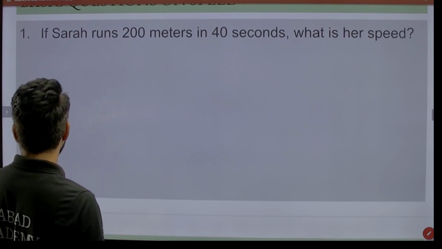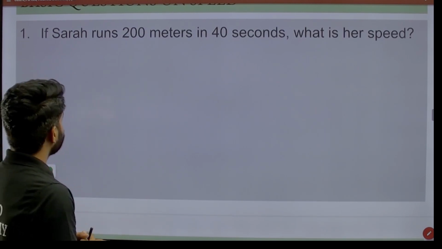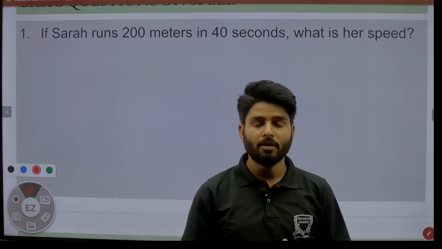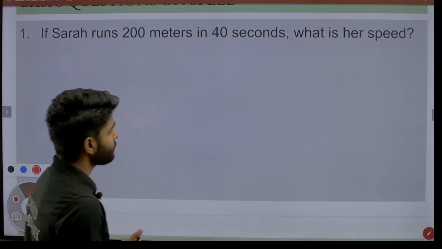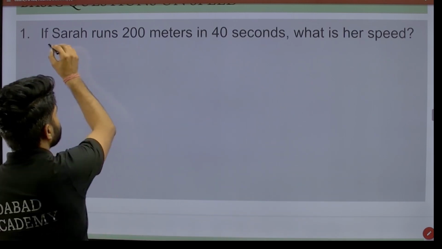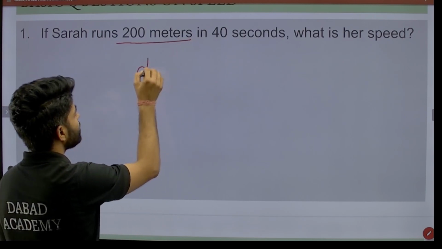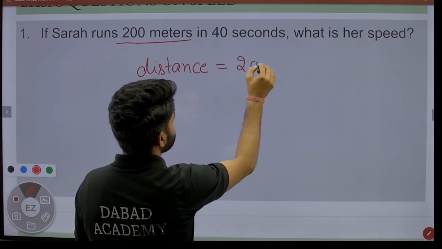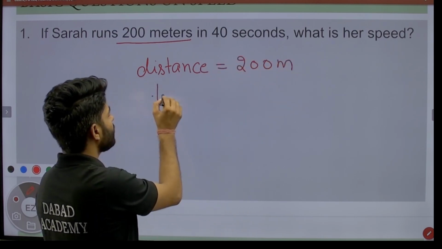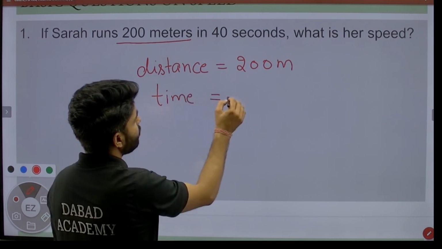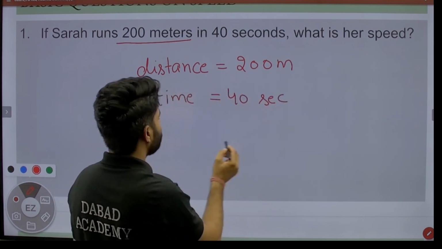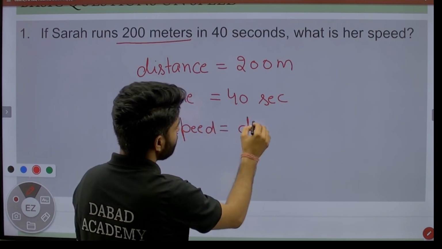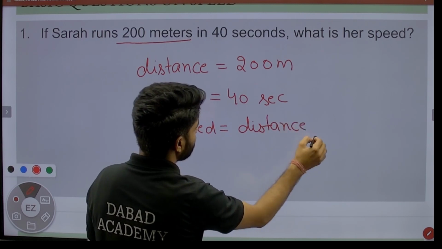Then we have our first question: if Sahara runs 200 meter in 40 seconds, what is her speed? If Sahara runs 200 meter, it means distance is 200 meter and time is also given, that is 40 second, and we already know the formula of speed, that is distance upon time.